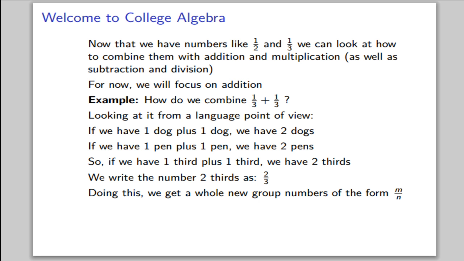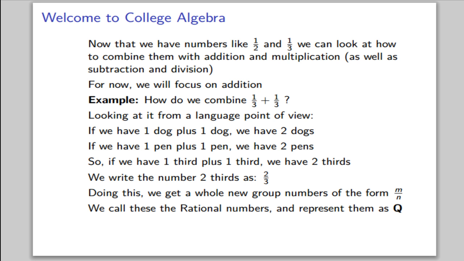Doing this, we get a whole new group of numbers of the form m over n, where m and n are integers. We call these the rational numbers, and we represent them with a Q. In particular, we write Q as the set of numbers m over n so that m and n are integers, and we need to make sure that n is not 0.